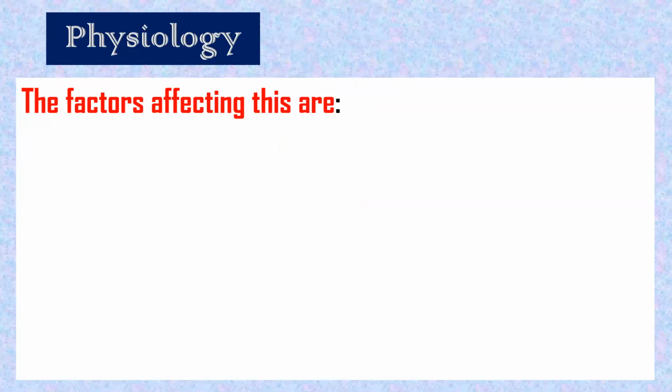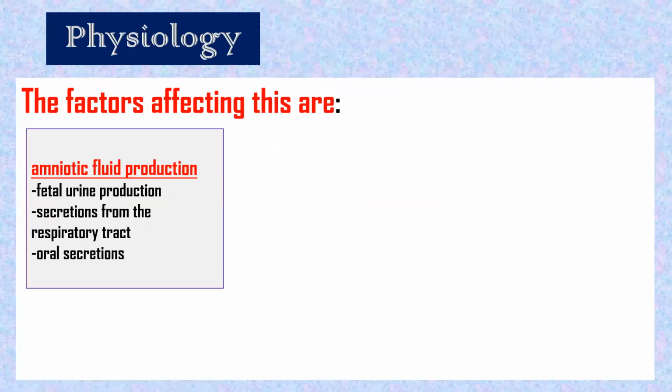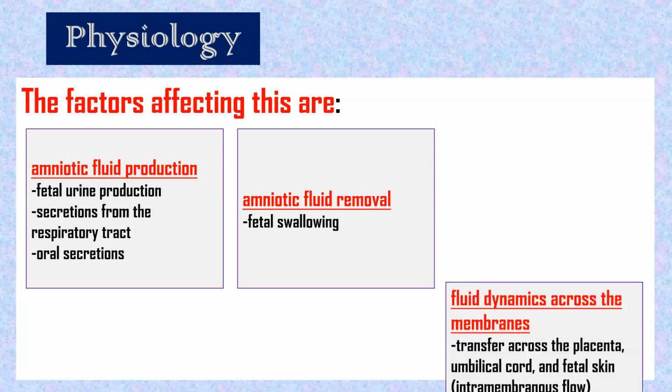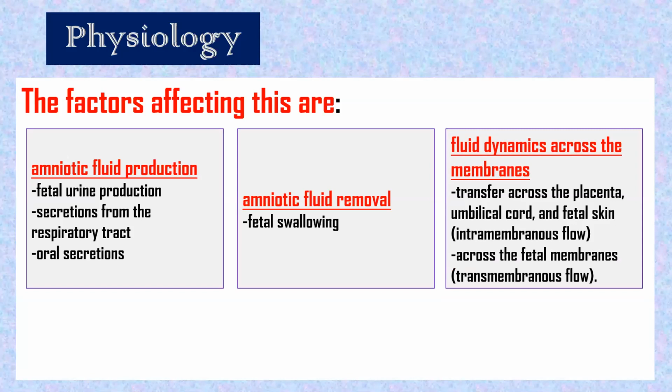As someone said, fluid production will be from fetal urine production, secretion from respiratory tract, and oral secretions. Then removal will be from swallowing. That we know already. So baby will swallow it, take it out. Then transfer across the membranes, across the placental umbilical cord, fetal skin, and across the fetal membranes, transmembranous flow. All this will make interconnection to keep the balance together.